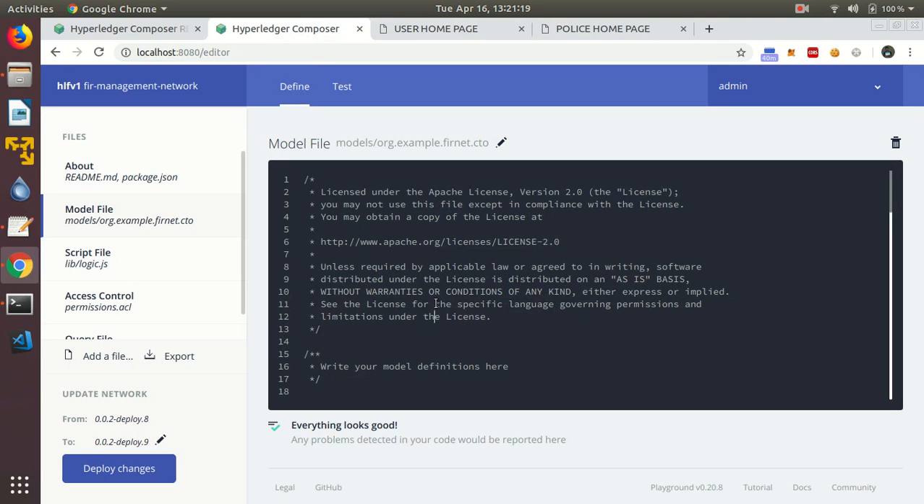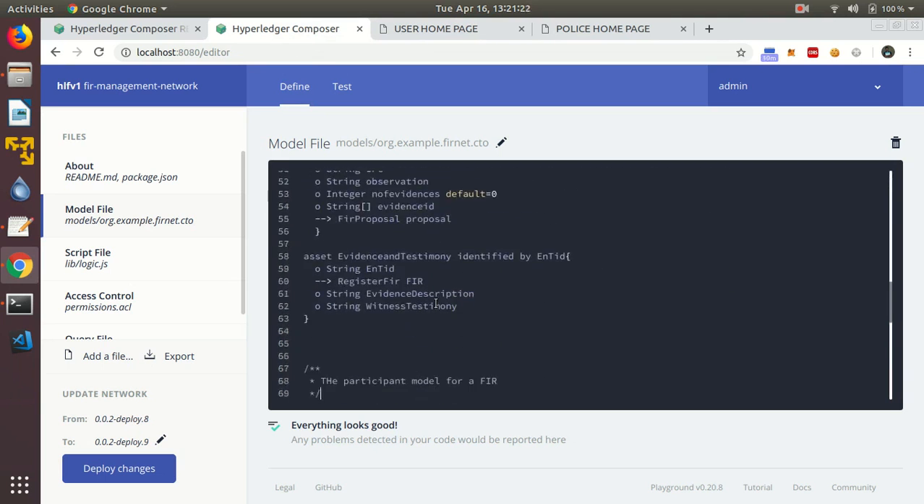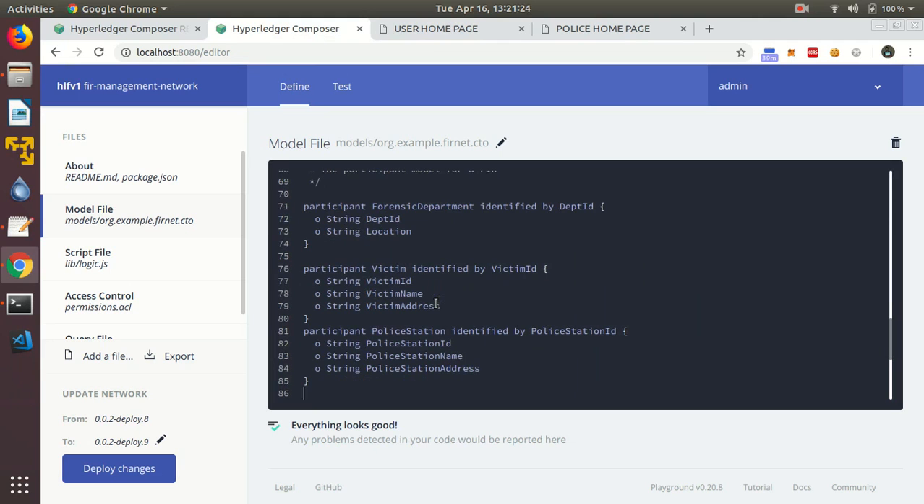We will start with the participants. We have created 3 participants. One is forensic department that contains department ID and location. This forensic department will be used to submit evidences against the registered FIR.